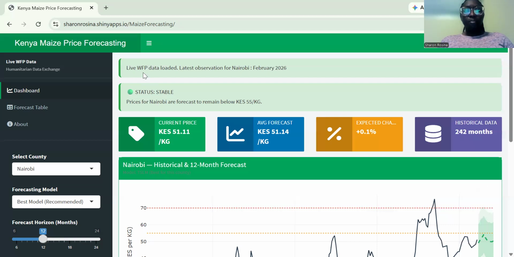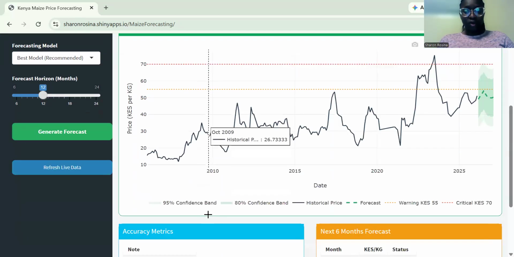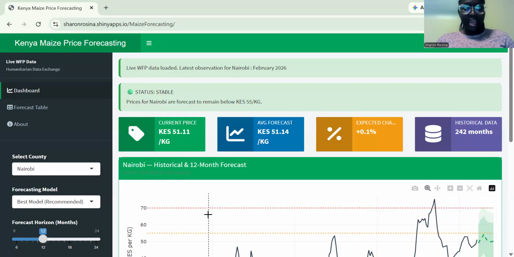So, what was the problem or the challenge that I was addressing while building this dashboard? Maize is Kenya's primary staple food. When prices spike, low income households are hit the hardest. Historically, governments have reacted to food crises after they occur.